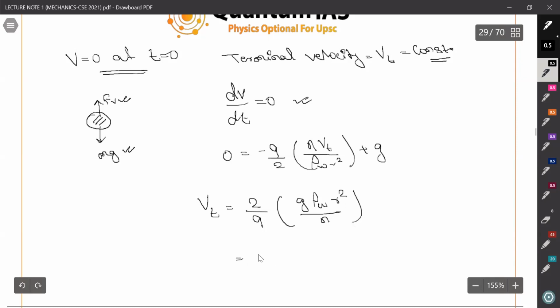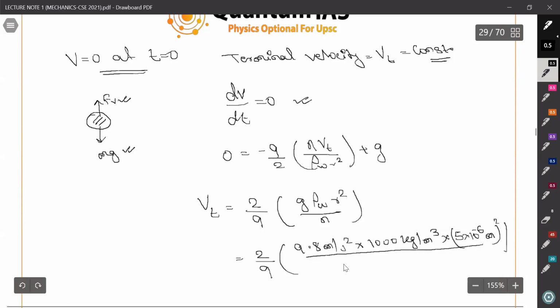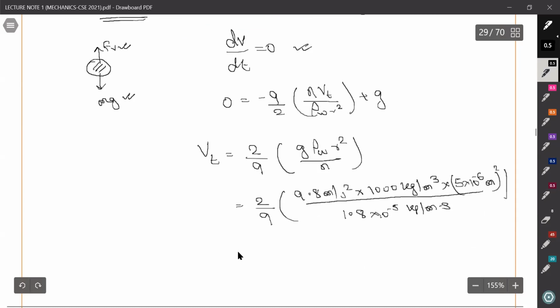So we have the values with us. We can put the value 2 by 9 into 9.8 meter per second square into 1000 kg per meter cube into 5 into 10 to the power minus 6 meter whole square upon 1.8 into 10 to the power minus 5 kg per meter second. Use the calculator. You will get around 3 into 10 to the power minus 3 meter per second.